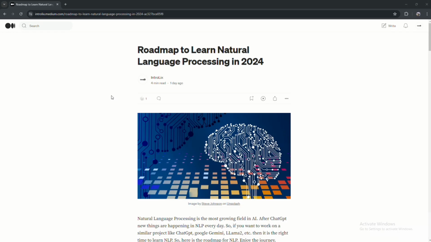Now let's begin. So guys, here I have opened my computer, and now let's talk about the roadmap of NLP. So here I'm going to tell you the roadmap of NLP from this article. If you want to read this article, then the link of this article is in the description, you will find it there. So now let's talk about the roadmap.